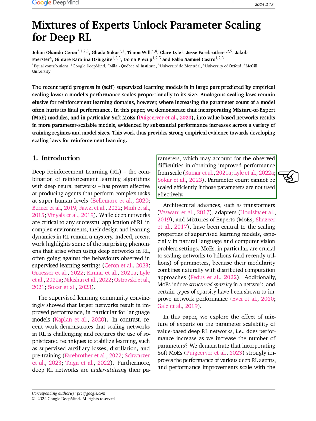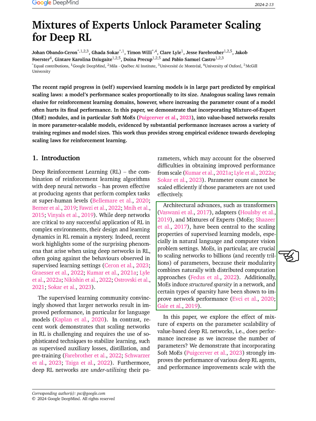Moreover, it appears that deep RL networks do not fully utilize their parameters, which might explain the difficulties in enhancing performance through scaling. Simply increasing the number of parameters does not automatically translate to better performance unless these parameters are effectively employed. In the realm of supervised learning, architectural innovations like transformers, adapters, and mixtures of experts, MoEs, have been pivotal for scaling models, particularly in natural language processing and computer vision tasks.